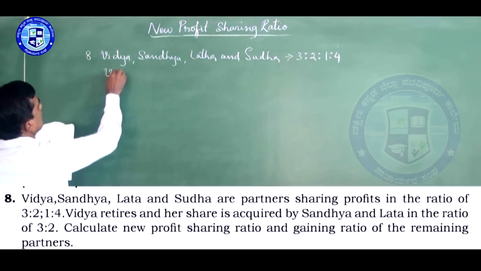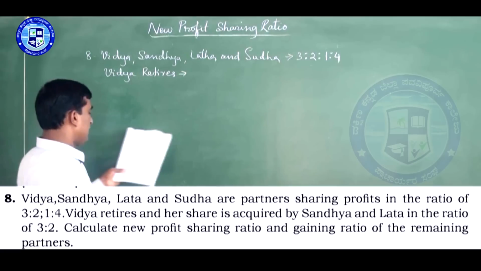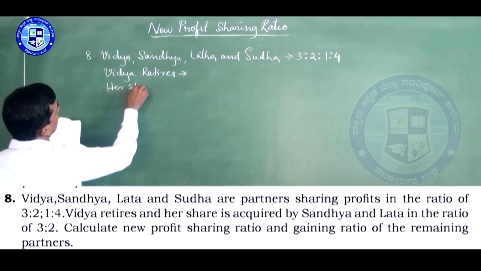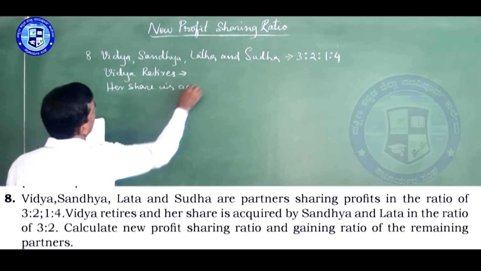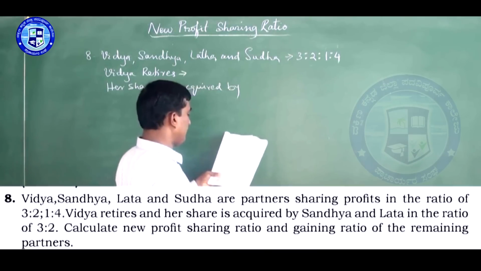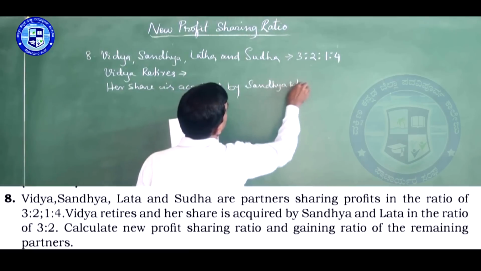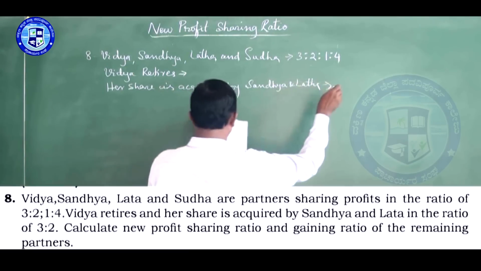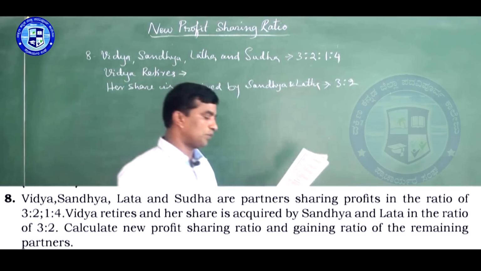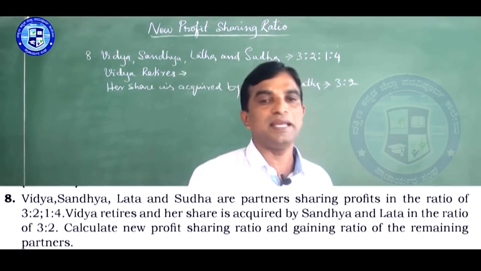Vidya retires. Vidya's share is acquired by Sandhya and Lata in the ratio of 3:2. Calculate the new profit sharing ratio and gaining ratio of remaining partners.